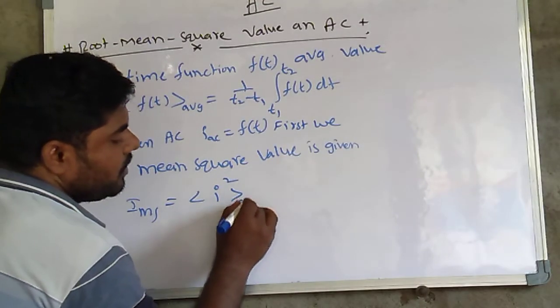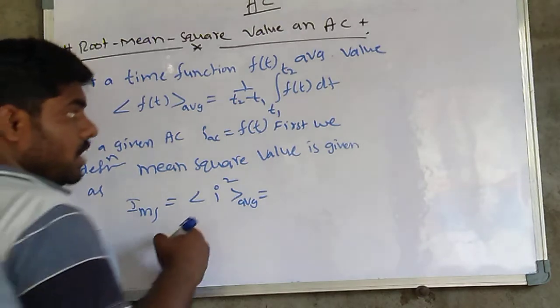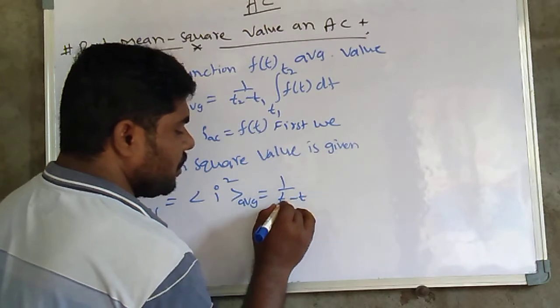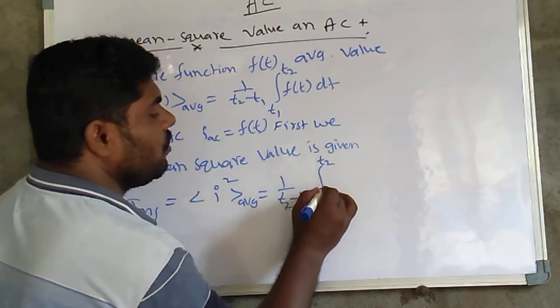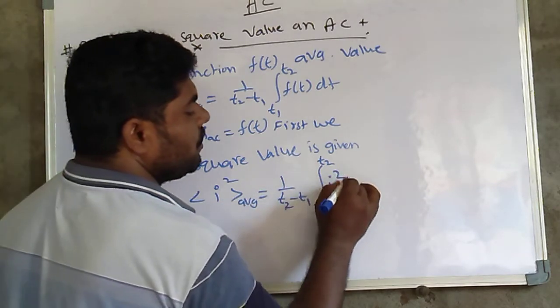According to this mathematical statement, it is 1 by (T2 minus T1) times the integral from T1 to T2 of f(t), which here is I, so I squared dt.